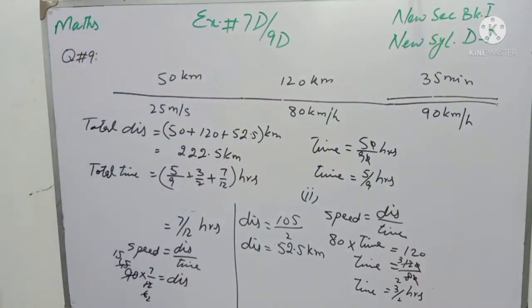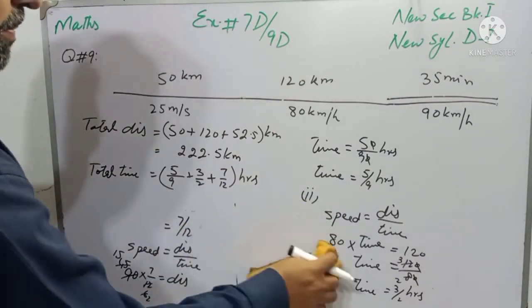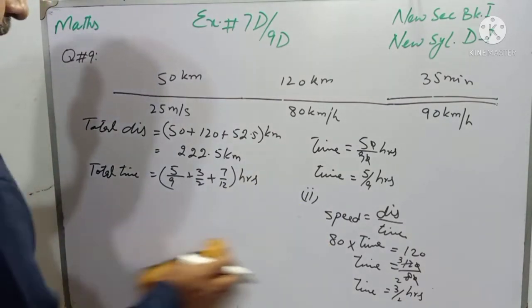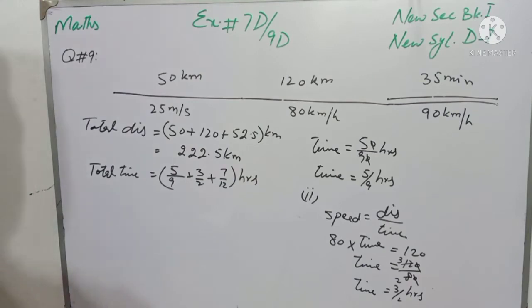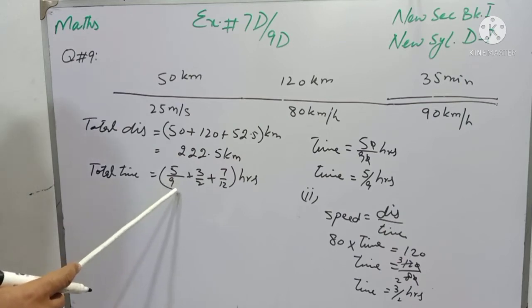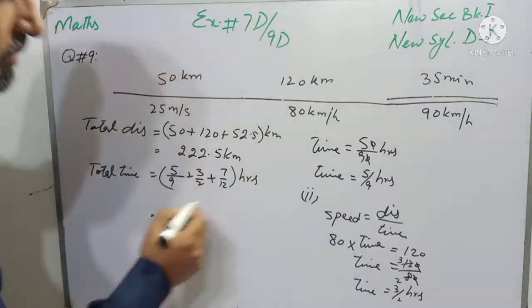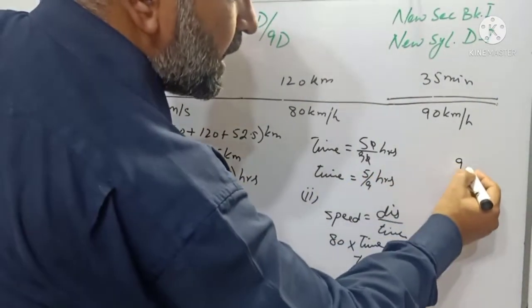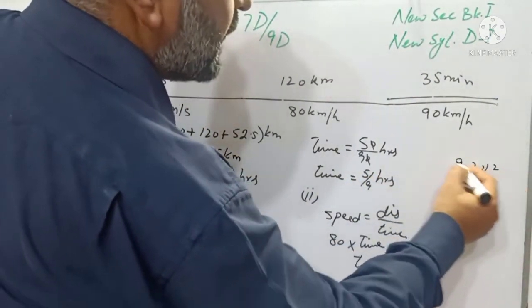Now students, we will sum up the time and LCM will be taken. 36 will be the LCM, and you can find the LCM as well, of 9, 2 and 12.